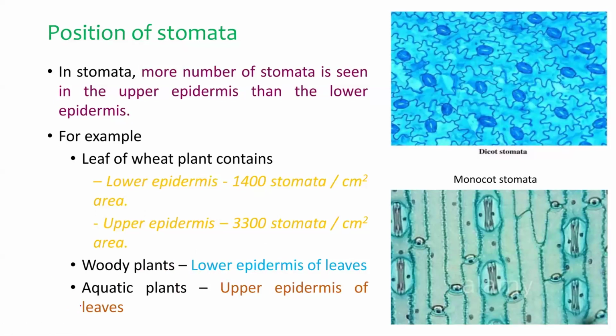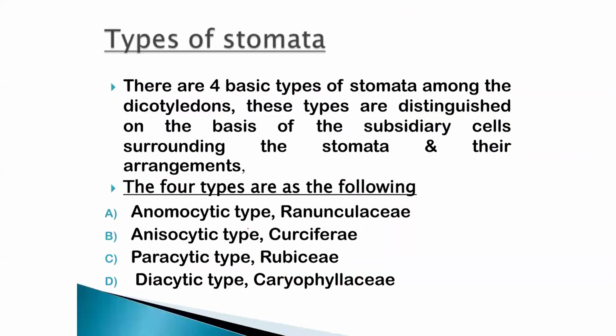Generally in mesophytes, that is normal plants, more stomata are present on the lower epidermis and fewer on the upper epidermis. Whereas in monocots, more stomata are present in the upper epidermis than the lower epidermis. In woody plants, the stomata are confined to the lower epidermis, and in aquatic plants, only on the upper epidermis. We already discussed these basic types.